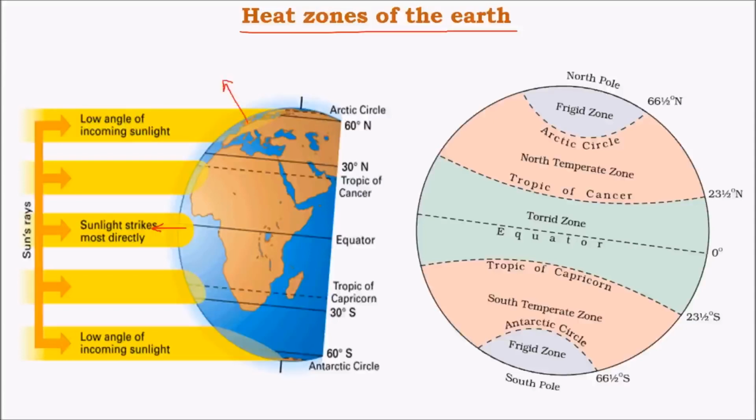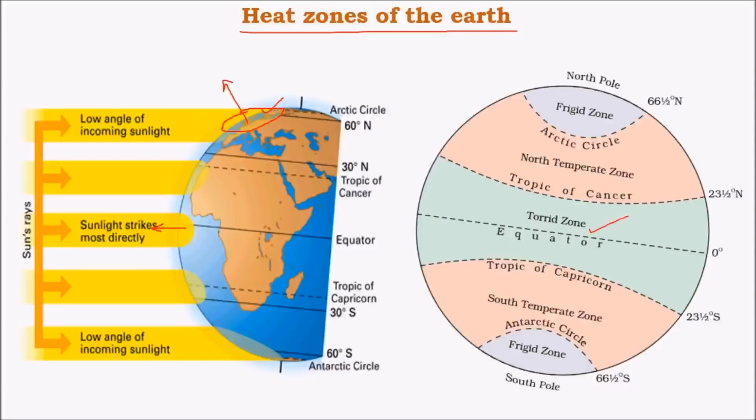As a result, the sun's rays in the higher latitudes seem to be slant, covering a large area. As a result, the heat reception is comparatively lower in the higher latitudes. Hence, these regions are comparatively less hot compared to the equator. Based on this differential reception of sun's light, there are different heat zones which are part of Earth.